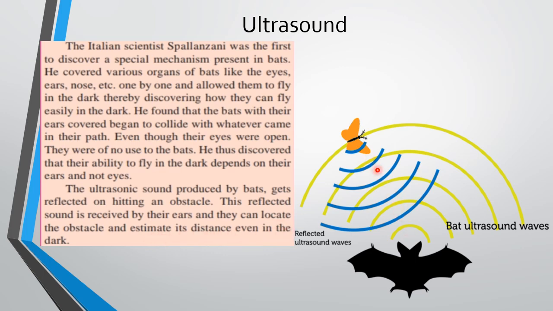So they send the ultrasonic waves. If this is the obstacle here, the ultrasonic waves hit the obstacle, reflect back, and they hear the sound. So this is how they can see through the dark, not through their eyes but through their ears. This was how the bats use the ultrasonic sounds.